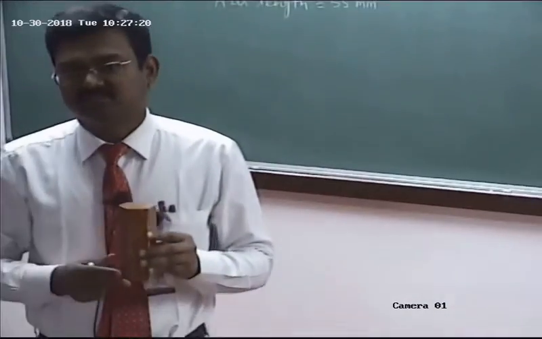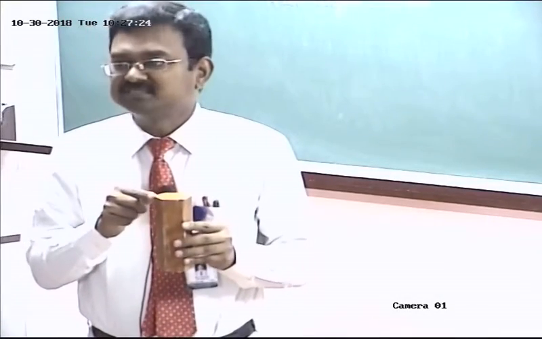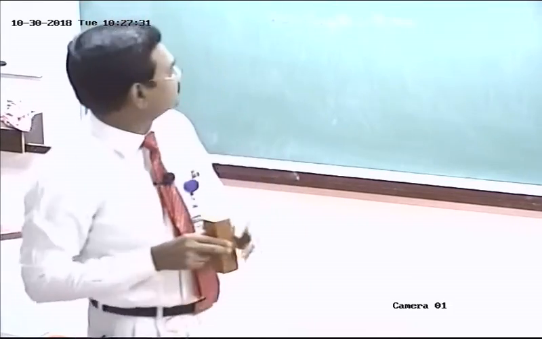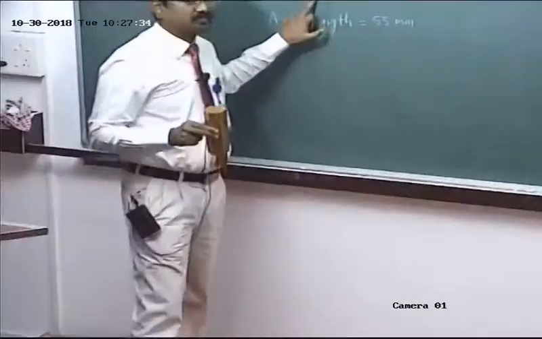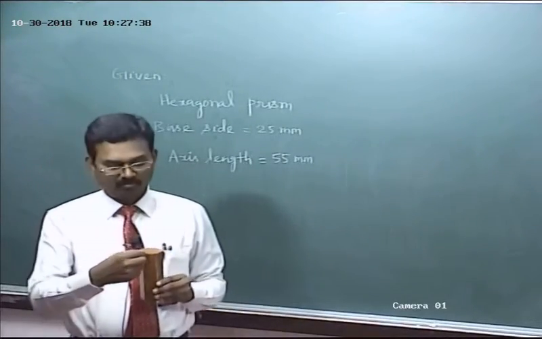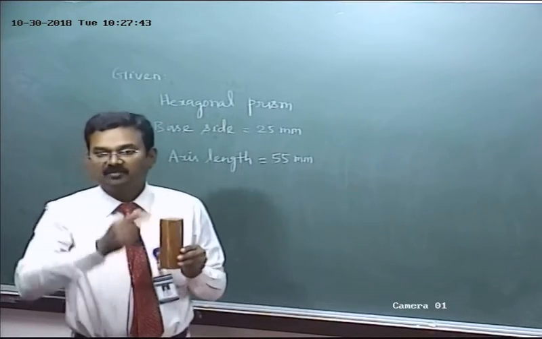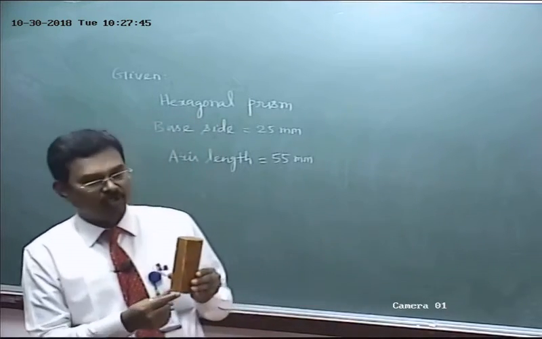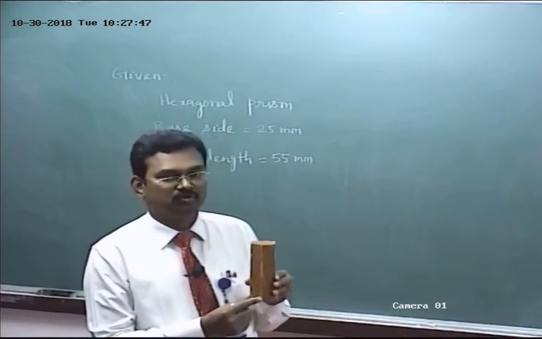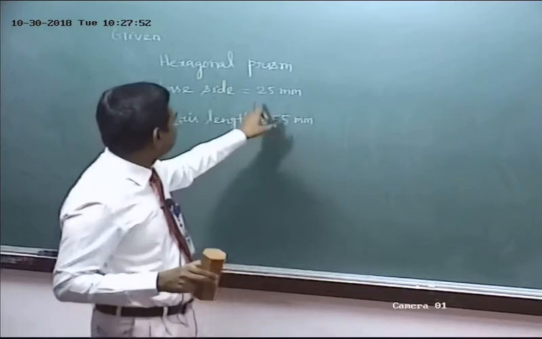Top base edges, bottom base edges. Top base edges AB, BC, CD, DE, EF, FA. These are top base edges. So the base side or base edge is equal to 25 mm. So AB is equal to 25 mm, BC 25 mm, CD 25 mm. Similarly, because the bases are of same size and shape, the bottom base sides 1-2, 25 mm, 2-3, 25 mm, 3-4, 25 mm, isn't it? So base side 25 mm.